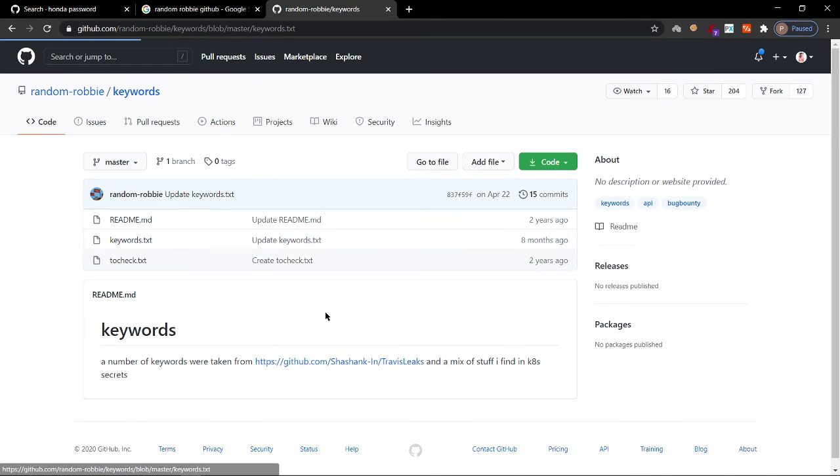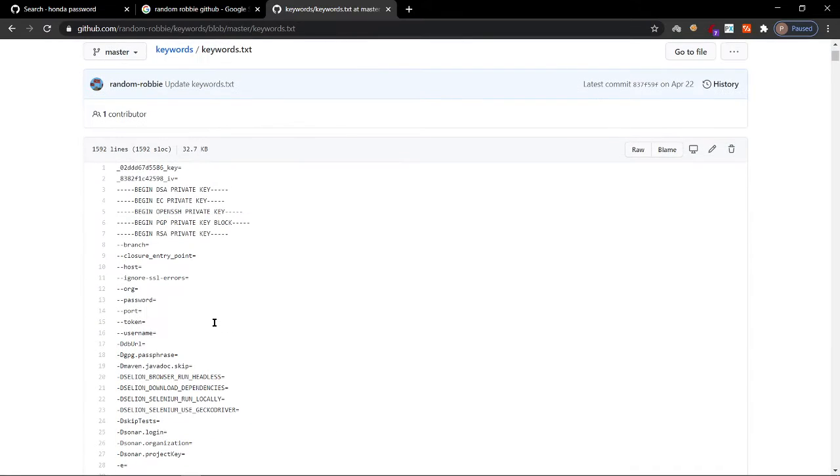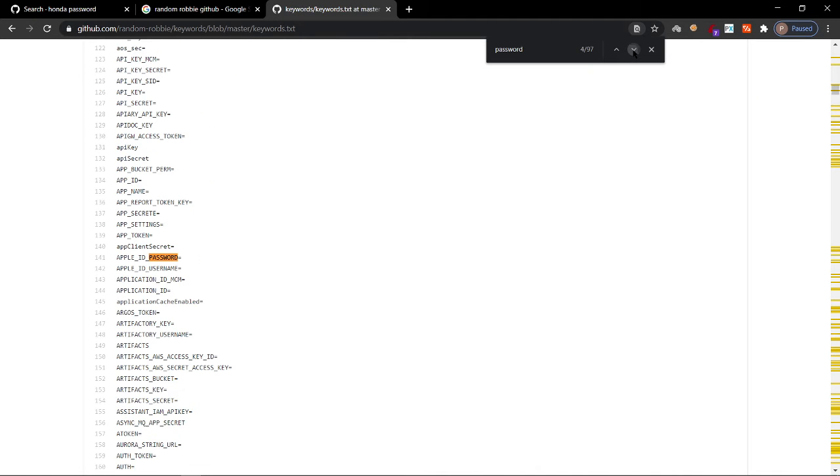Okay, I got the keywords.txt file. See, he gave us nearly 1592 lines of keywords. If you are interested in passwords, you can just press Ctrl F and give passwords. You have nearly 97 lines of password keywords. You can just go down.